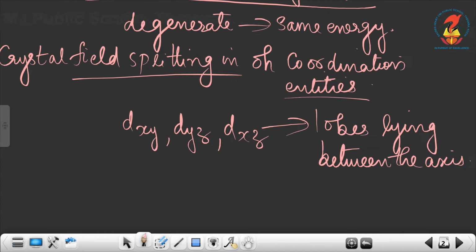For example, if you are drawing the dxy orbital, this is the x-axis and this is the y-axis, then dxy is shown like this. The lobes are lying between the axes.